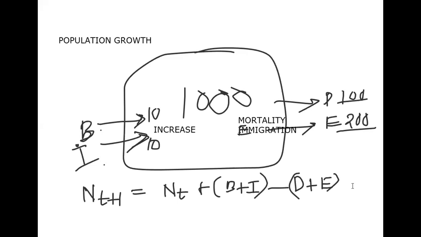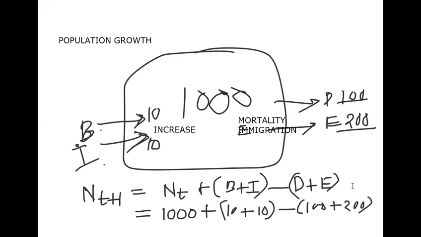So what is the future of this population? Will it increase or decrease? By looking toward this, we can say immediately, definitely it will decrease. How is it calculated? Current population is 1000, then births 10, immigration 10, minus deaths 100 plus emigration 200.